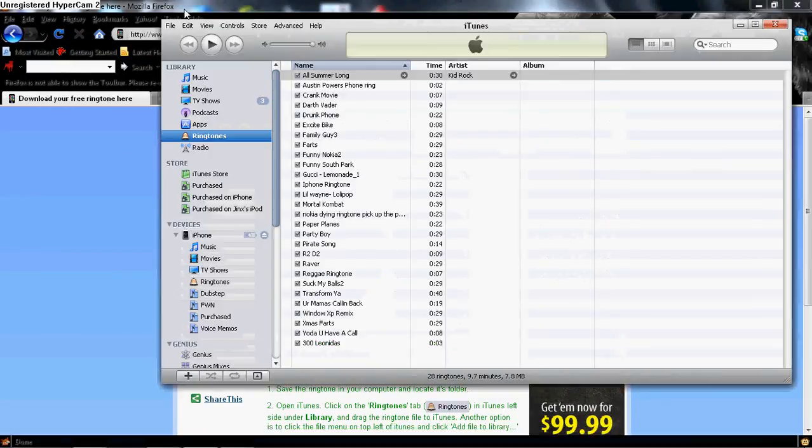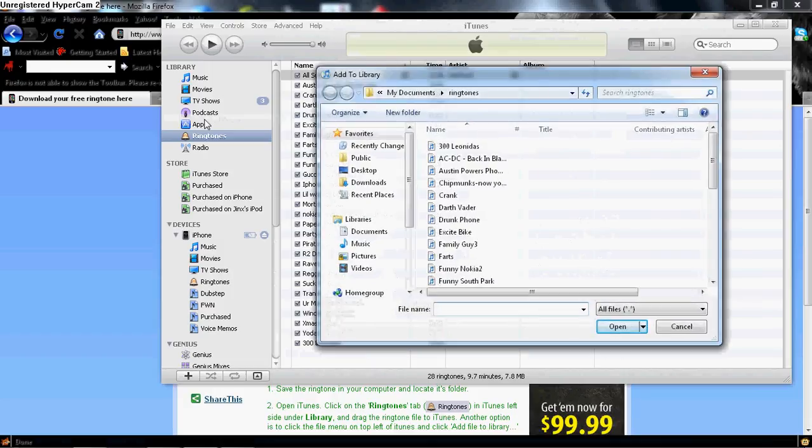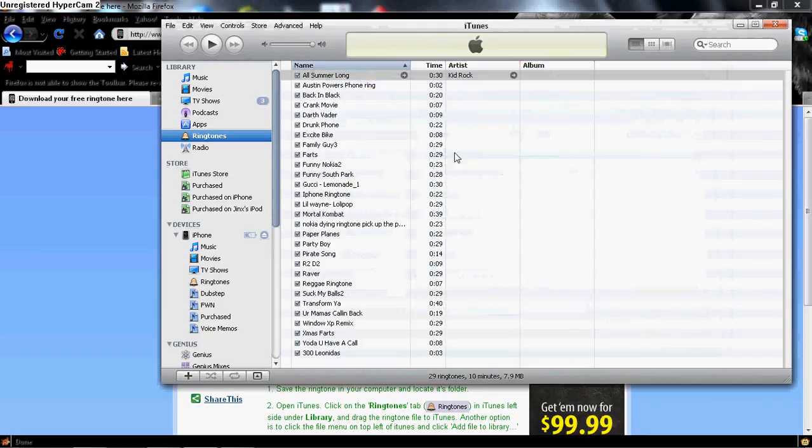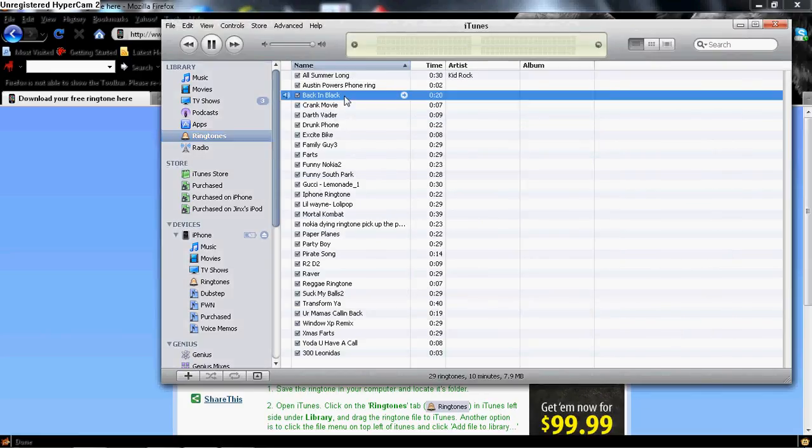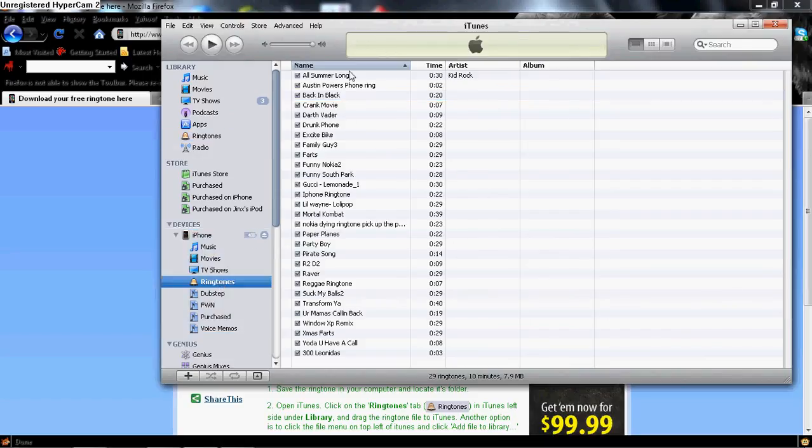Go into iTunes, click File, and add file to library. You will have to look it up. Of course, mine's already set up. So, right there. And as you saw, added right there. Now, the way you do this, the way I said before, don't have it synced up. All you have to do is drag and drop. It'll only sync that ringtone right there.